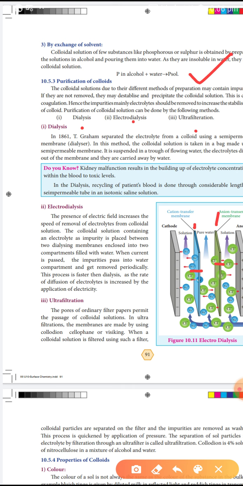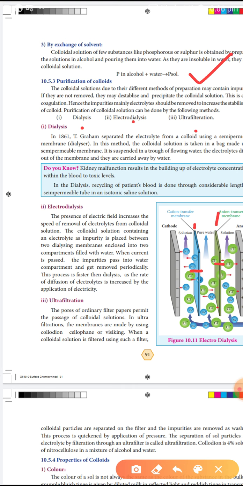The separation of salt particles from electrolyte by filtration through an ultrafilter is called ultrafiltration. What is meant by ultrafiltration? The separation of salt particles from electrolyte by filtration through an ultrafilter, that is called ultrafiltration.